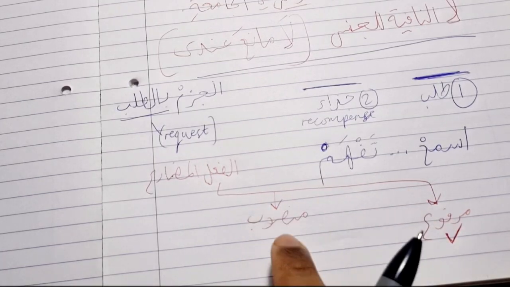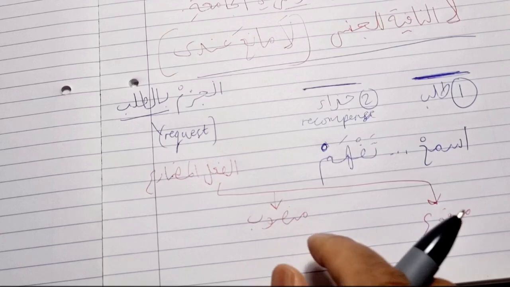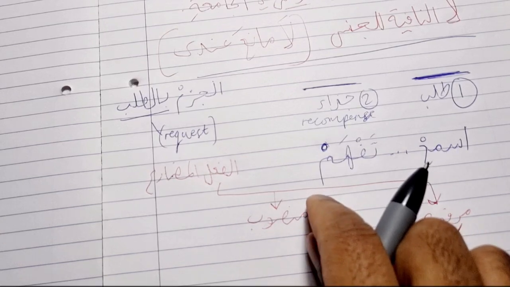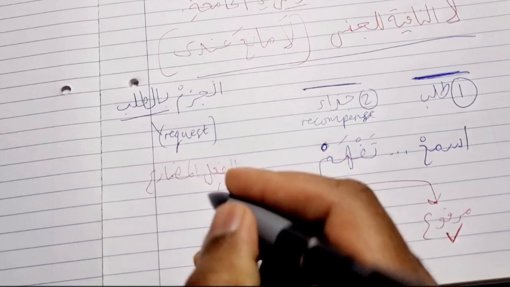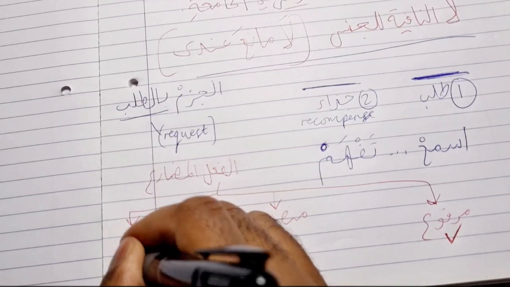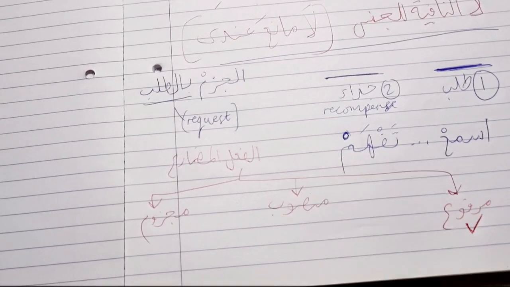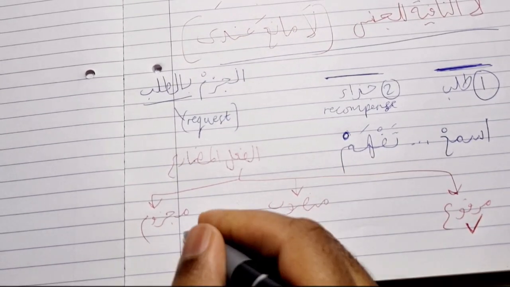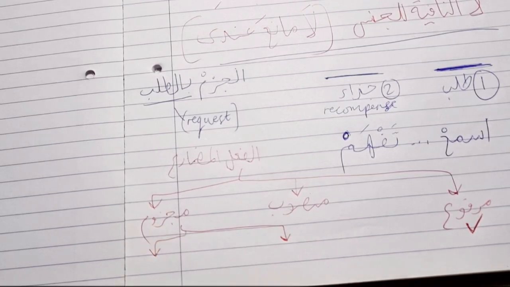sometimes. When does it become mansoob? It becomes mansoob if there is a nasib, an agent of nasb that precedes it. If it's preceded by an agent of nasb, it becomes mansoob. And sometimes it becomes majzoom. We see that the fi'l is majzoom, and this is what we're going to be learning. So the majzoom, there are 2 types.